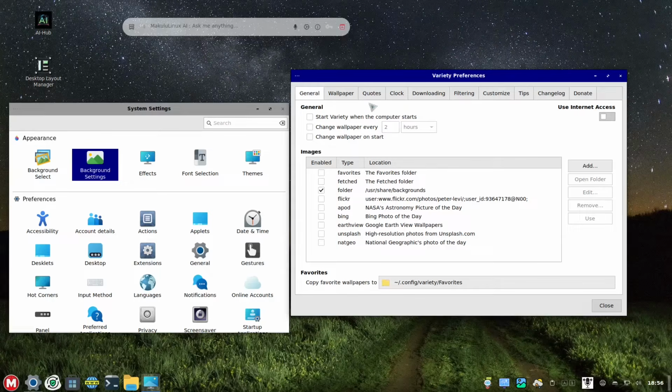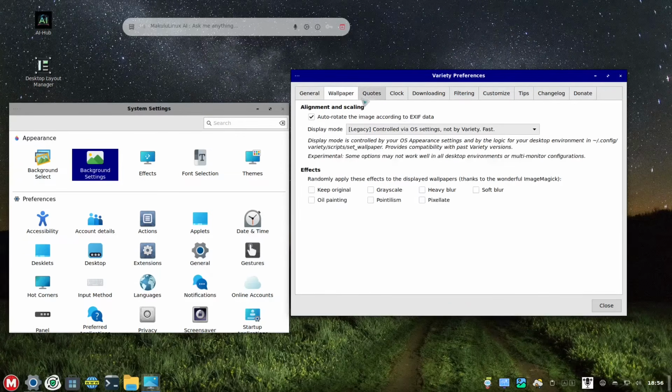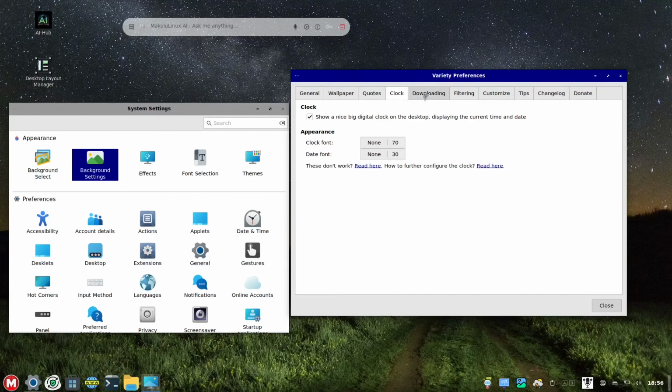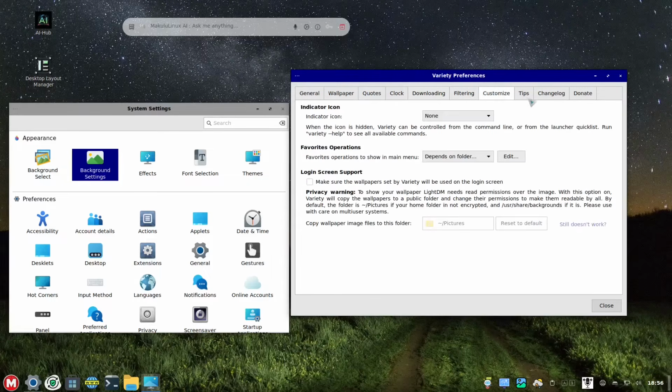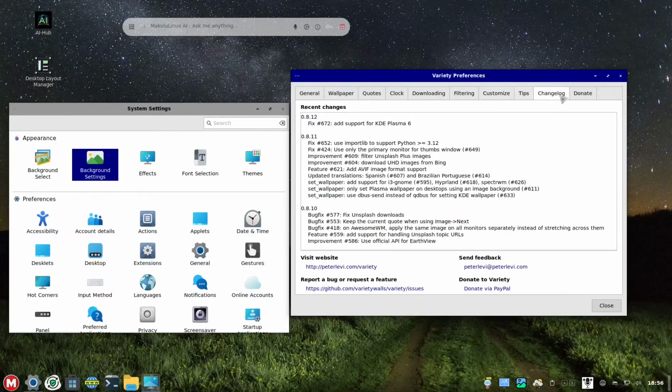Okay, and you also have the wallpaper clock right here, because if you want to put the clock right here, it's really up to you. The download, it will be right on the variety. Fetching, that's gotta be fetching on the download. Okay, and some tips and donate.